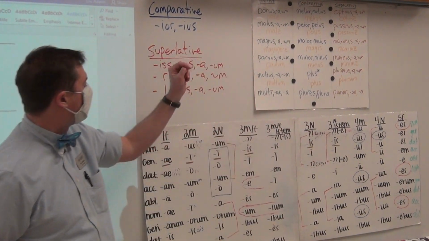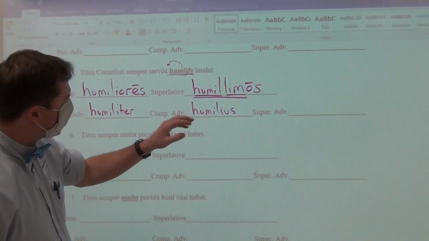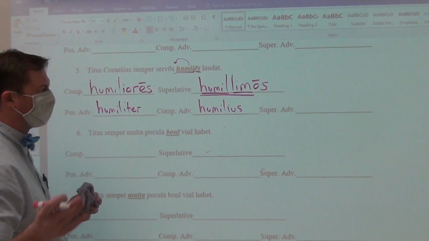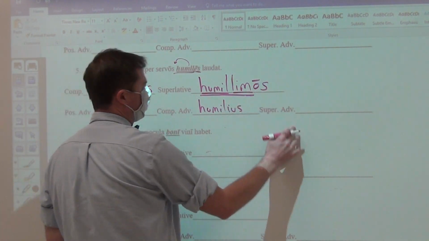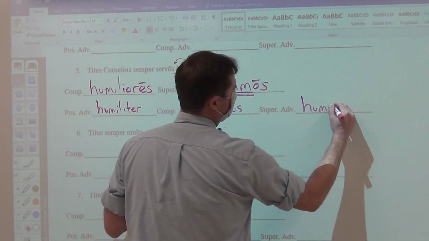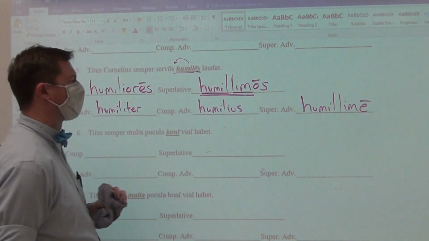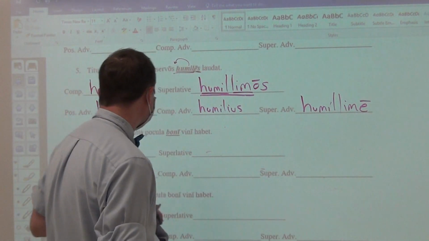It has an ior. Of the 30 forms, only 2 have ius. The nominative and the accusative, and the comparative adverb is identical to the nominative and accusative neuter comparative adjective. The superlative, just take that form, snatch off the ending, and humillime, most humbly. Humbly he does something, more humbly he does something, and most humbly.